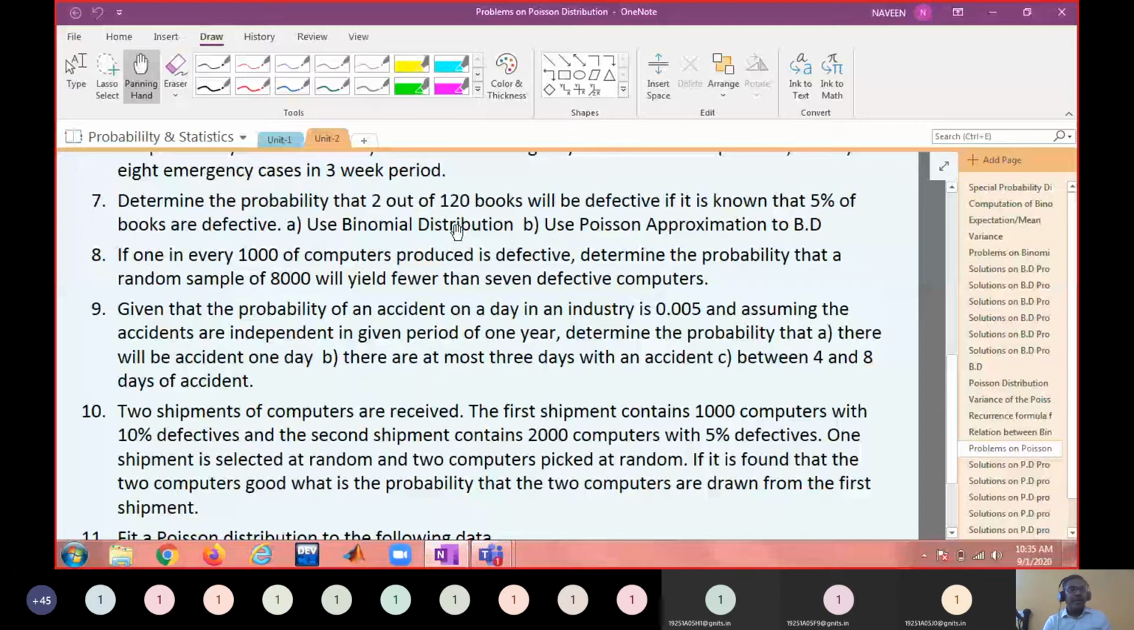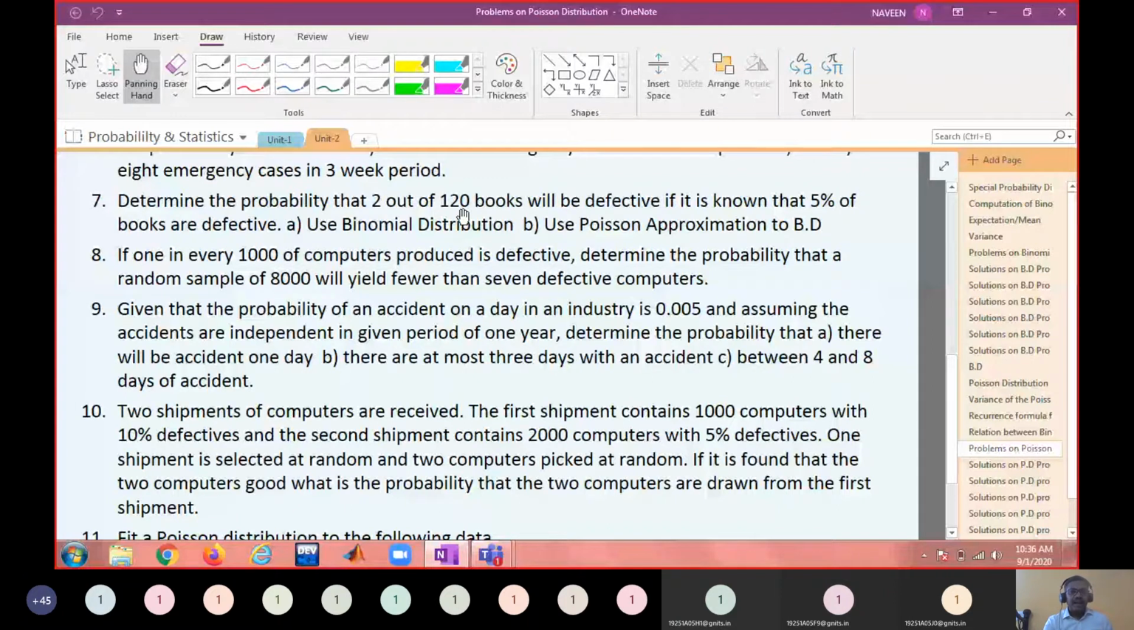So first of all, do you agree that the experiment is a Bernoulli experiment? If you want to apply binomial distribution, the experiment must be a Bernoulli experiment. Am I right? So in a Bernoulli experiment, what is n here? N is the total number of trials. In this case, what are the trials? 120. N equal to 120.